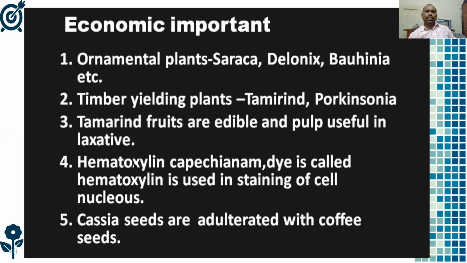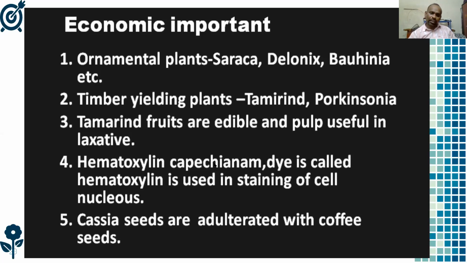Haematoxylin campechianum yields a dye called hematoxylin, which is used for staining the cell's nucleus. To make the nucleus clearly visible in the cell, we use this dye, whose color is extracted from Haematoxylin campechianum.